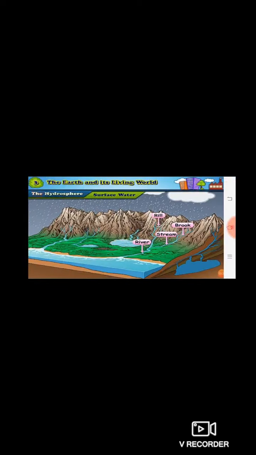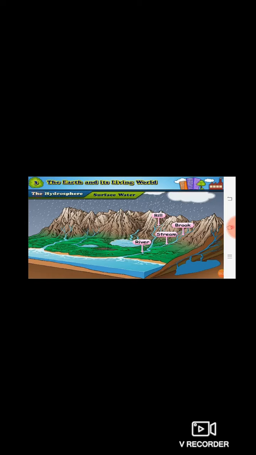They are rills, brooks, streams or rivers. From these, rills are the smallest and rivers are the biggest. The rills, brooks and streams come together and form rivers.